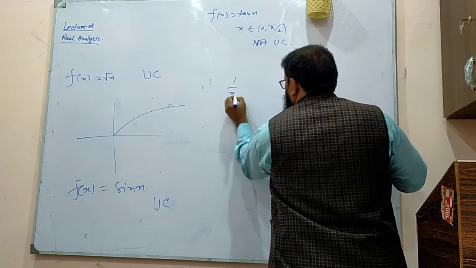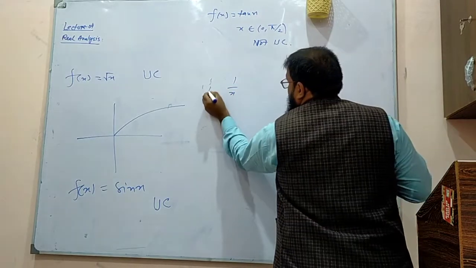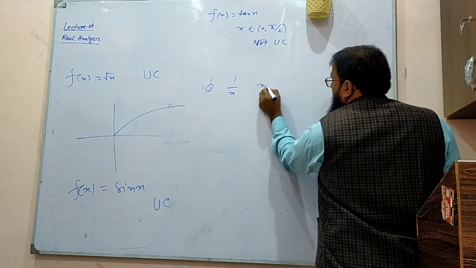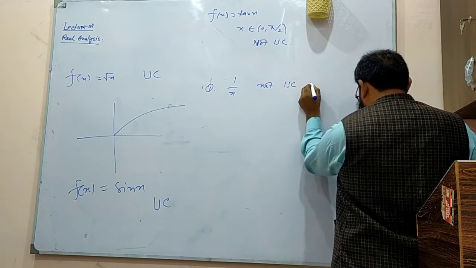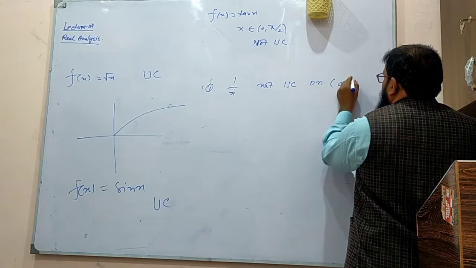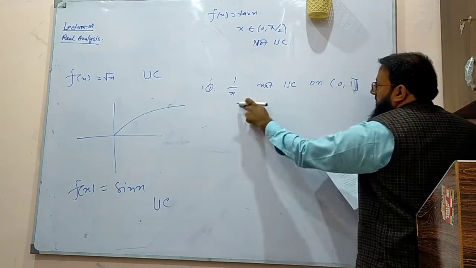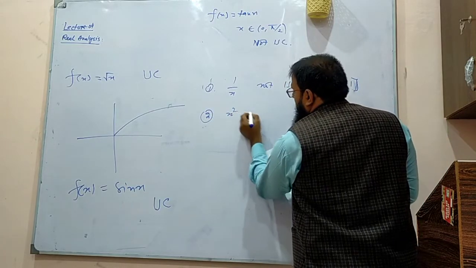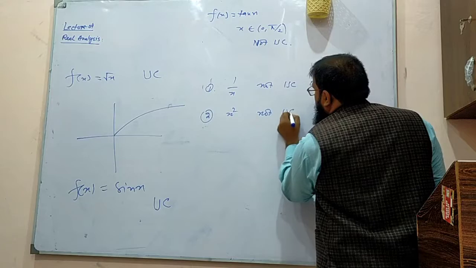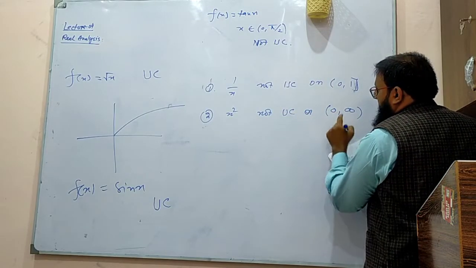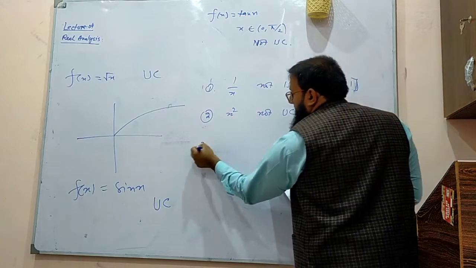So 1 upon x, there are some key examples as well. It is not uniformly continuous on 0 to 1. We have already discussed this: near 0 there is a problem in this function. x square is not uniformly continuous on, let's say, 0 to infinity, because near infinity there is a problem.